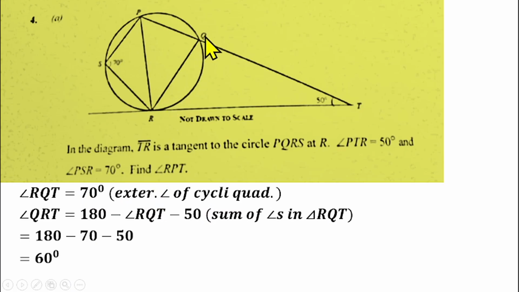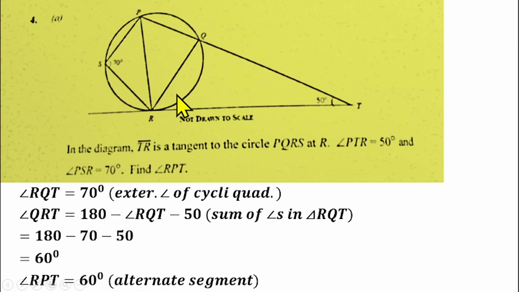There is a relation between angle QRT we just got and this angle we are looking for, because this is a tangent and this is a chord. So that means a segment is formed here, and the angle in this segment is alternate to the angle we are looking for here. So angle RPT we are looking for is going to be 60 degrees, alternate segment. That will solve question number 4 for us.